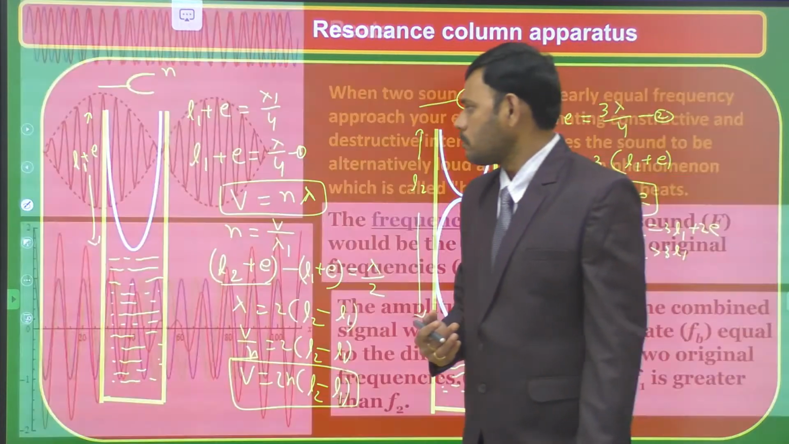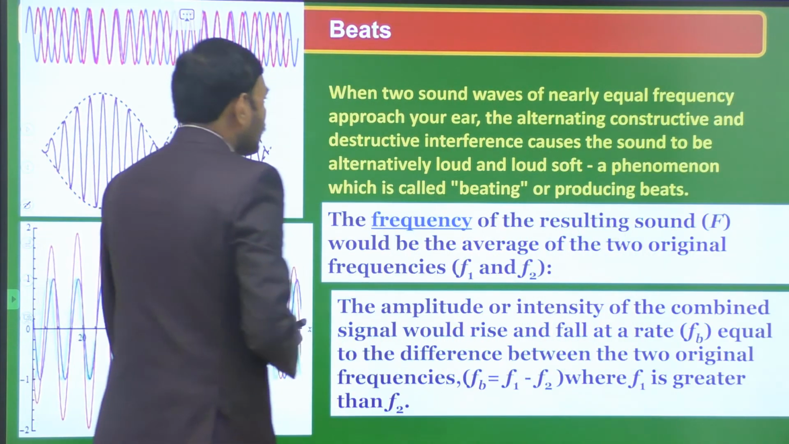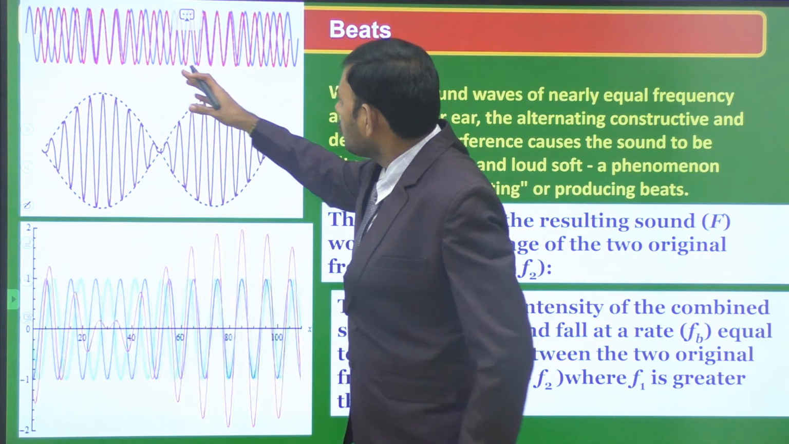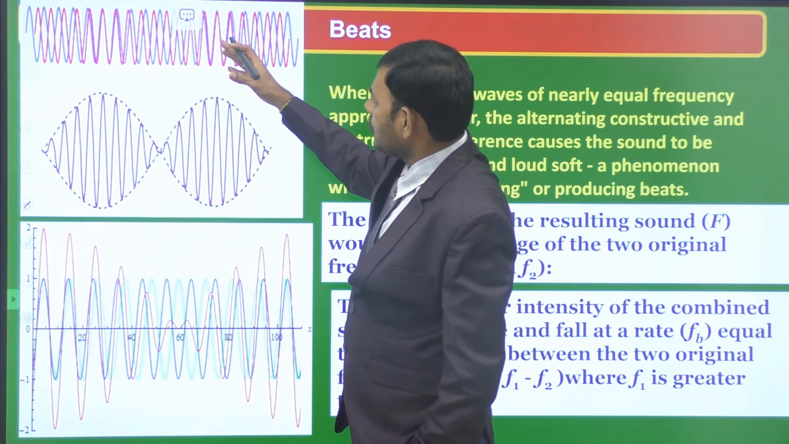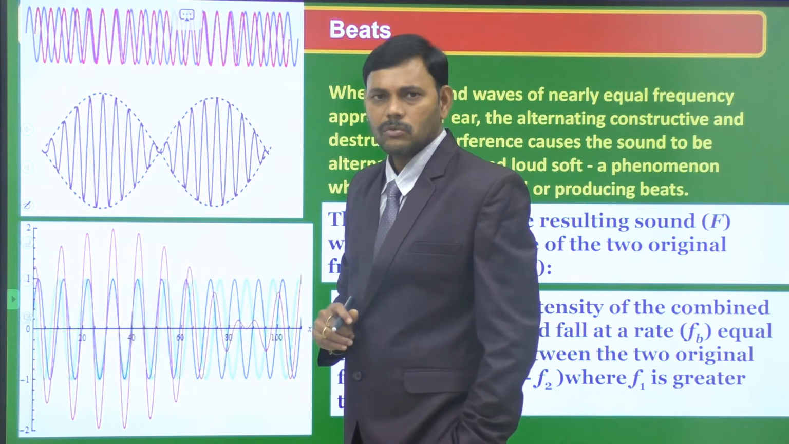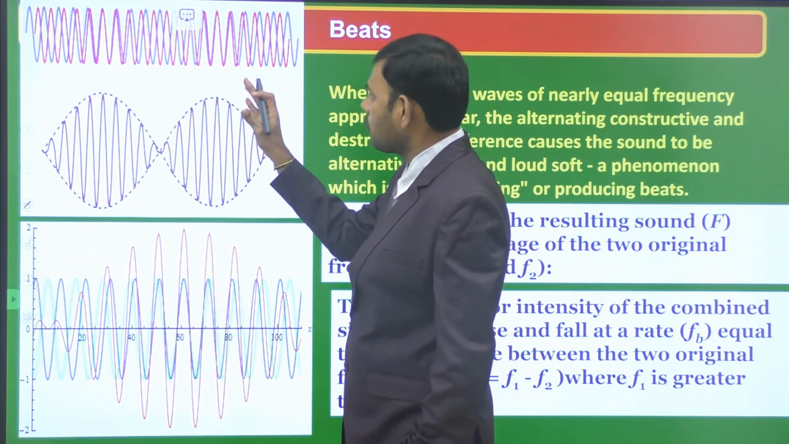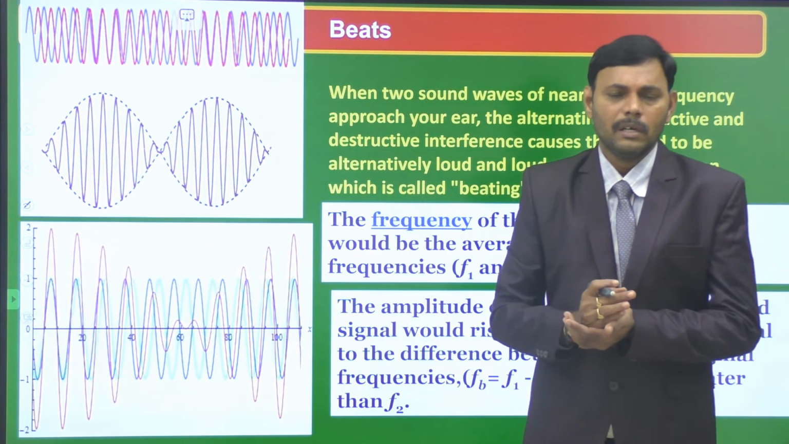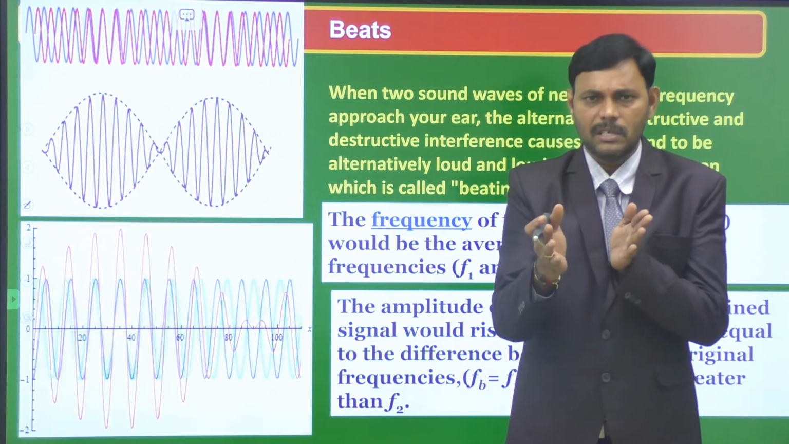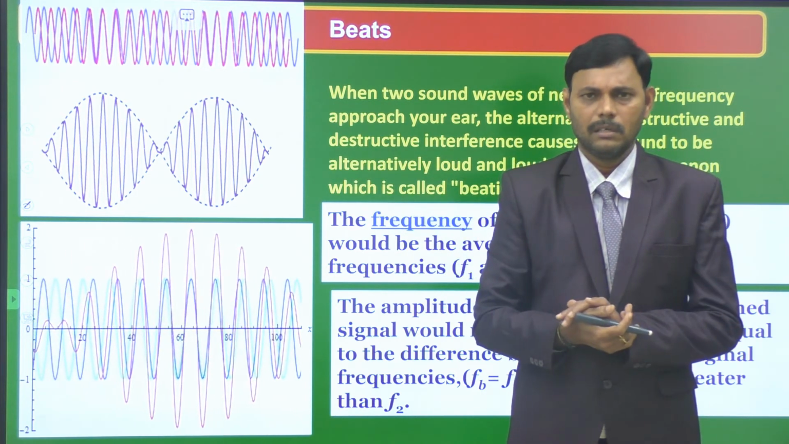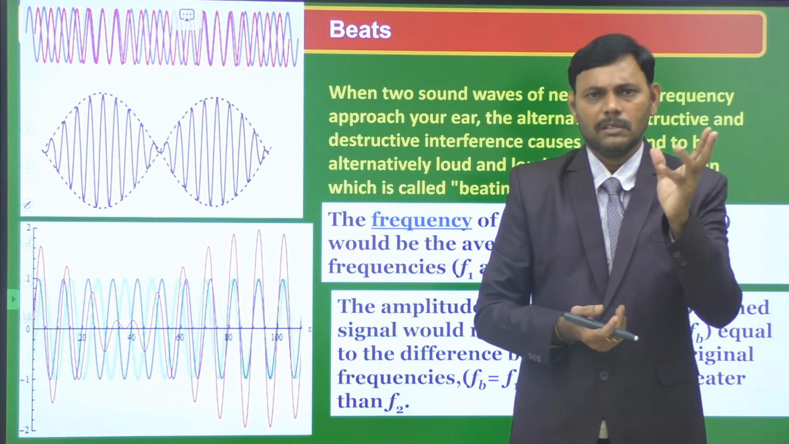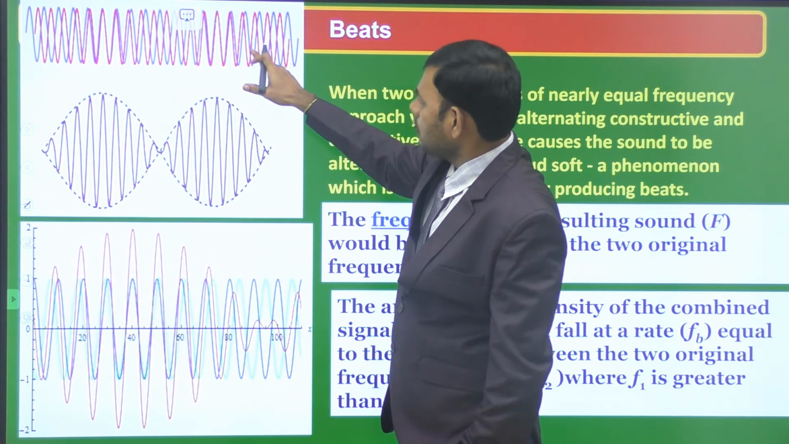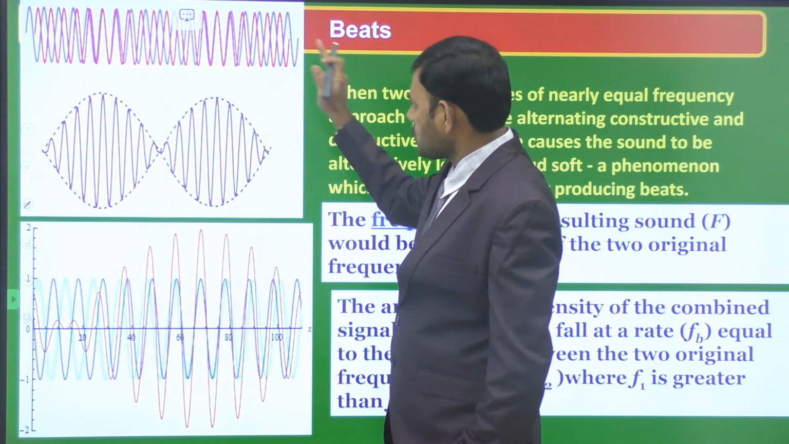So let us move on to the concept of beats now. This is a very important and interesting topic. Here in this image you are observing two sound waves of nearly equal frequencies, nearly equal but not equal. They differ by a small amount. For example, suppose one is 380 Hz and another one is 382 Hz, a very small difference. So let us consider two sound waves of nearly equal frequencies traveling in the medium at the same time through the same point.